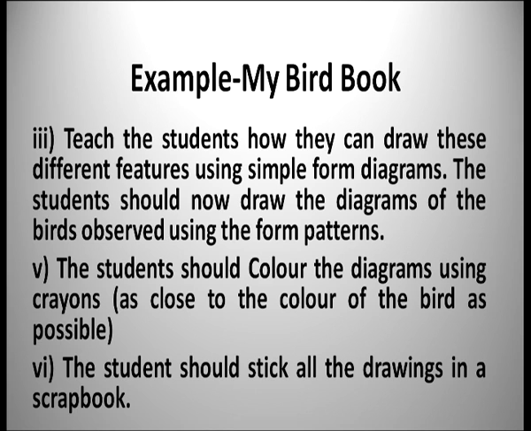Let them observe. Teach the students how they can draw these different features using simple diagrams. The students should now draw the diagrams of the birds they observed. They should color the diagrams using crayons as close to the color of the bird as possible, and stick all the drawings in the scrapbook.